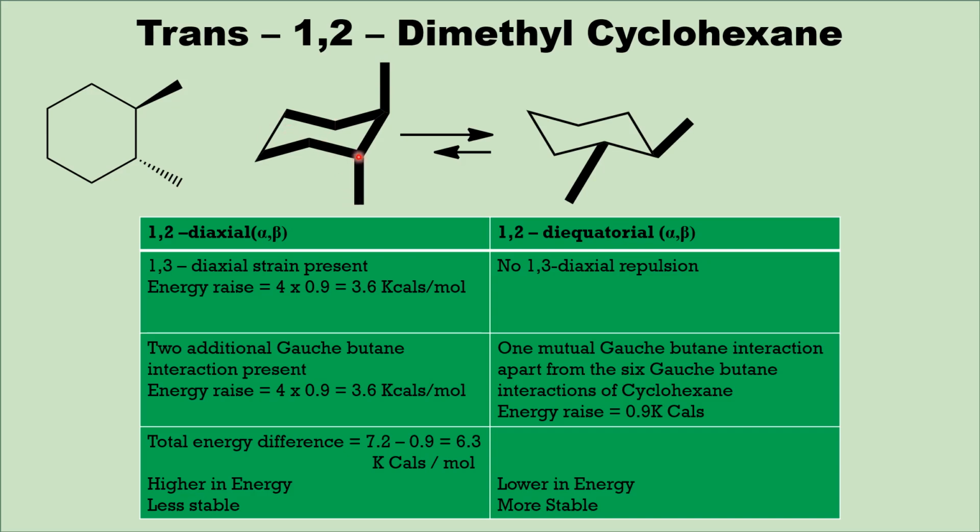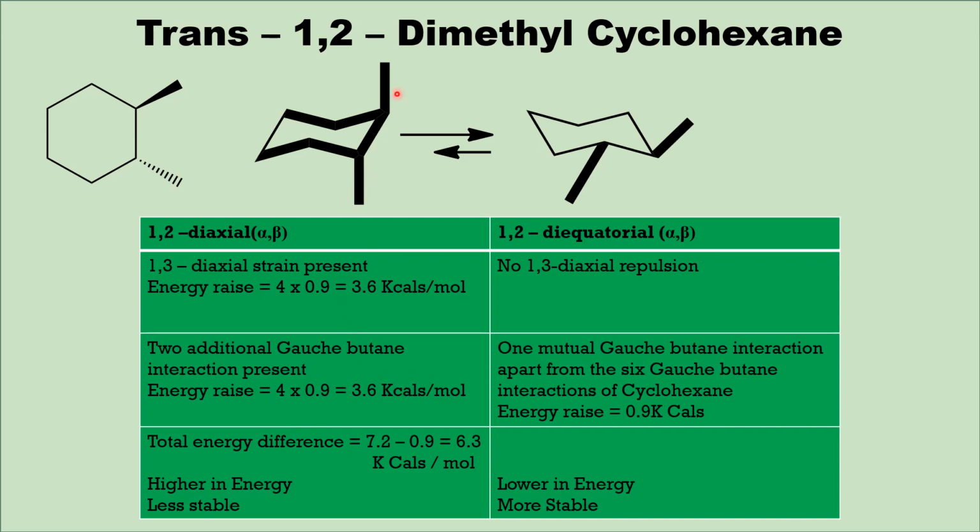Similarly, another axial methyl group which is downward also has a gauche-butane interaction here, another gauche-butane interaction here, 1, 2, 3, 4. So this bond and this bond have gauche-butane interaction. This one and this one also have gauche-butane. Therefore, there are four gauche-butane interactions present in this diaxial conformer. Each gauche-butane interaction raises the energy of the molecule by 0.9 kilocalories per mole. Therefore, four gauche-butane interactions raise the energy of the molecule by 3.6 kilocalories per mole.